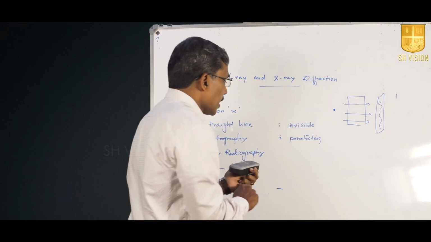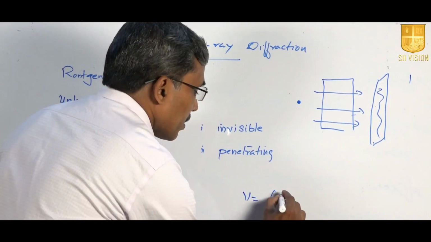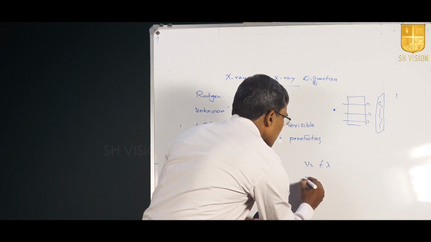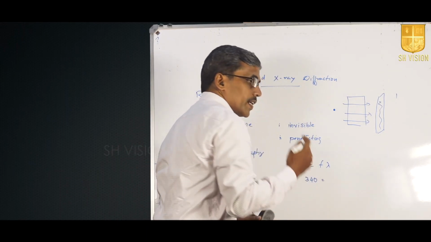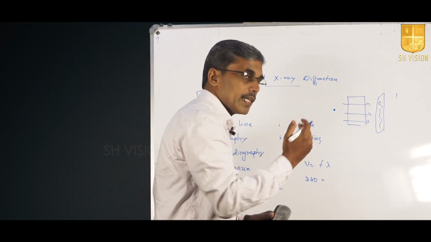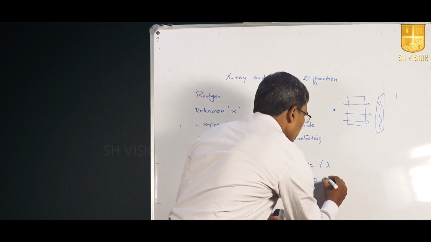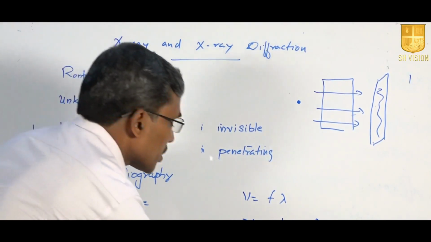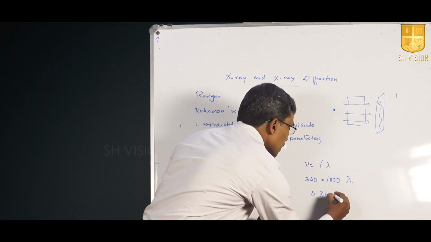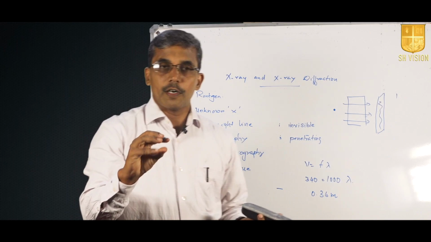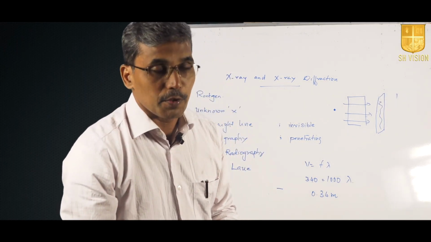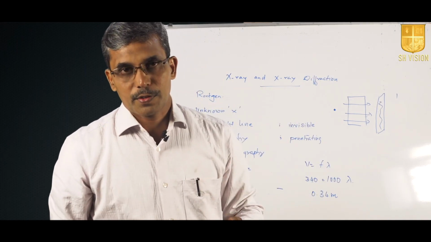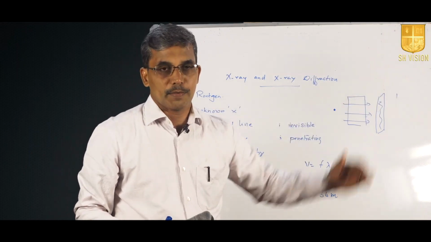In the case of sound wave, we have the expression V equals f lambda, where the velocity of sound is 340 meters per second. If I take the frequency of my sound as approximately 1 kilohertz, say 1000, I will be able to find lambda. This lambda comes around 0.34 meter. That is, if the size of the obstacle is around 0.34 or around half a meter, then that obstacle cannot block my sound. So the sound will bend around and go to the distant point.